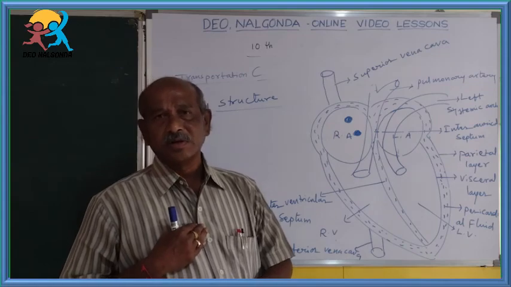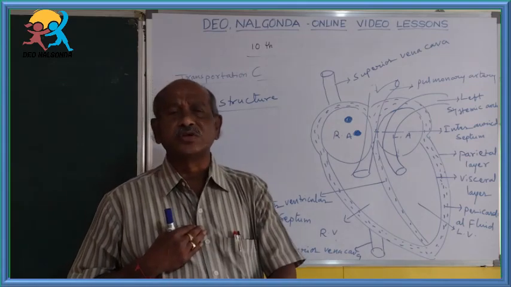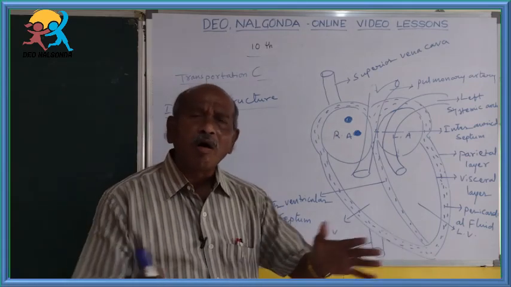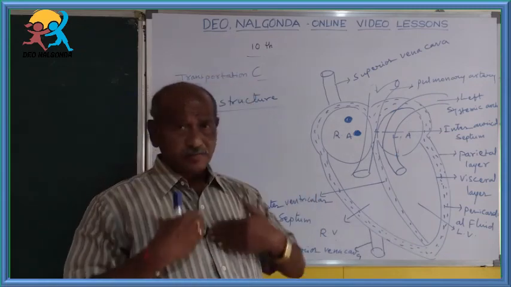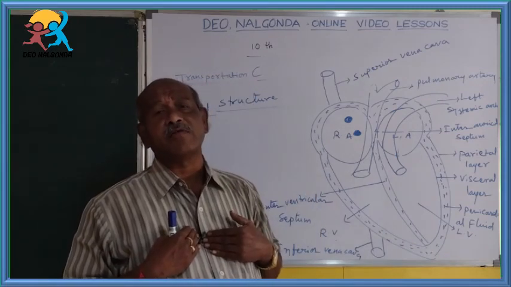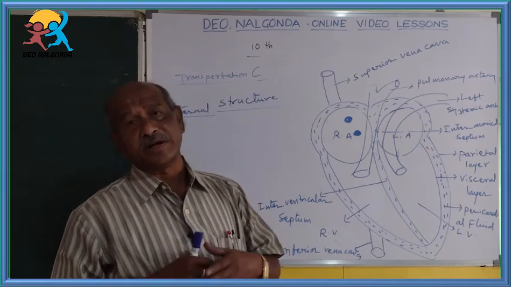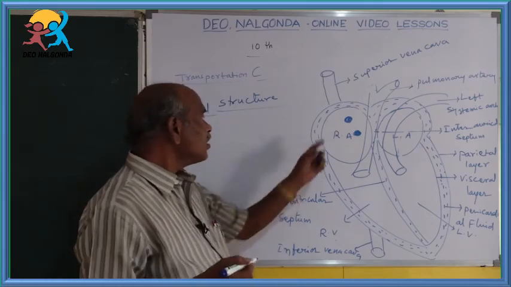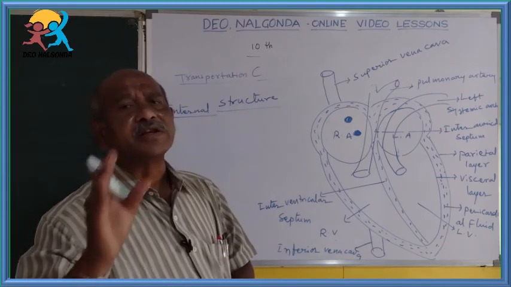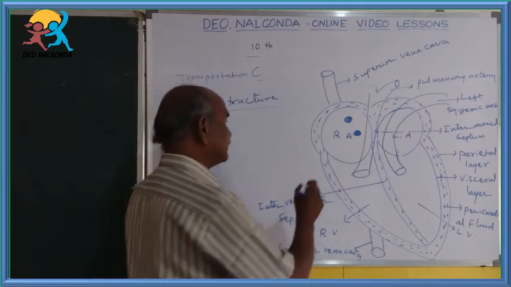That means the right auricle receives impure blood from all parts of the body, anterior parts of the body through anterior vena cava, and postcaval vein from posterior parts of the body. So that's why the right auricle always receives the impure blood.